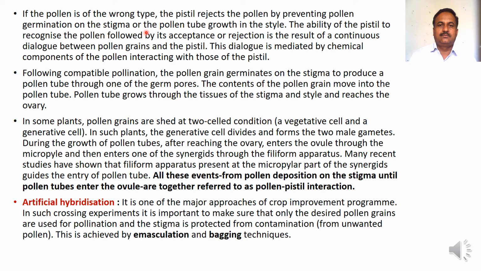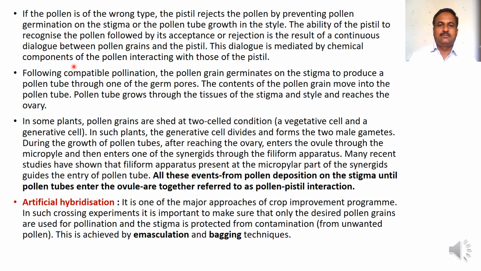The ability of the pistil to recognize the pollen followed by its acceptance or rejection is the result of continuous dialogue between pollen grains and the pistil. This dialogue is mediated by chemical components of the pollen interacting with those of the pistil.